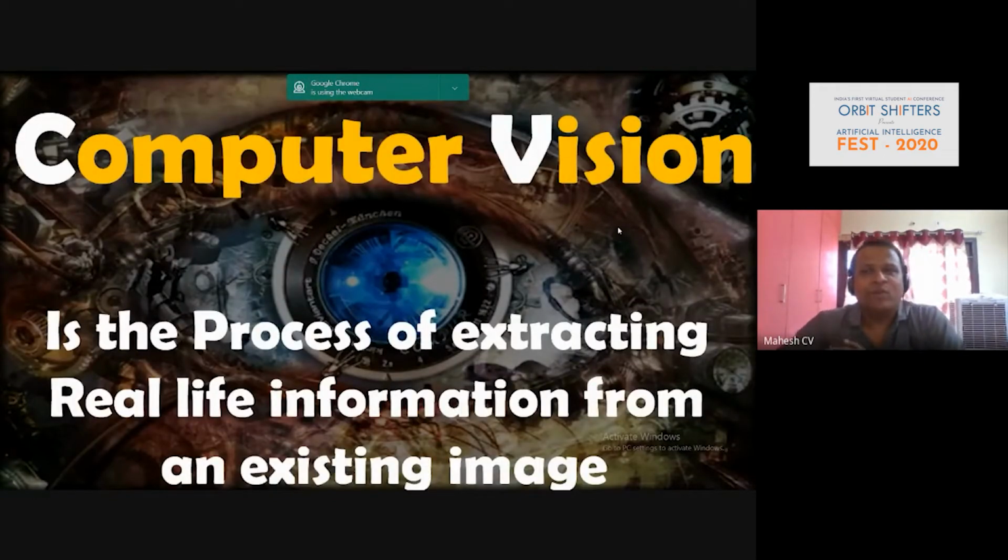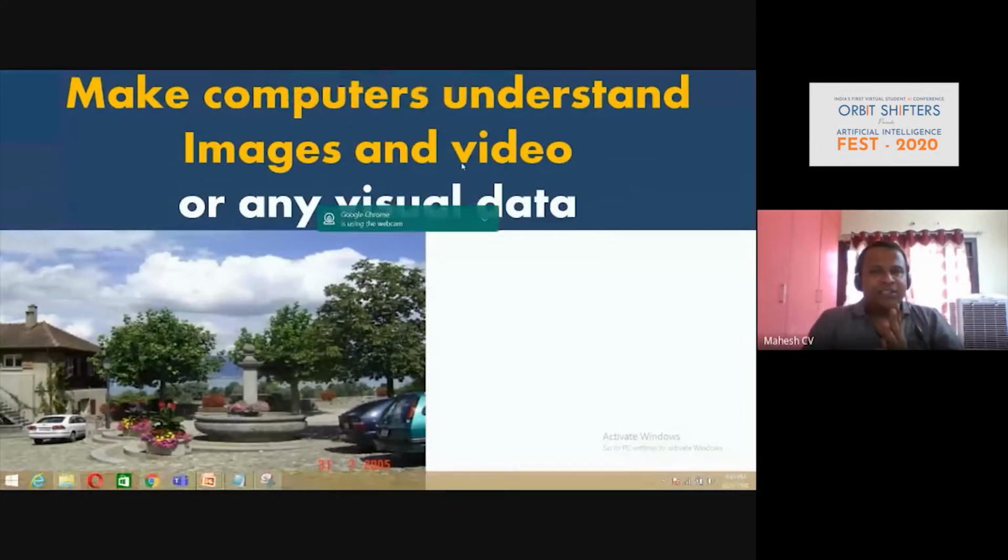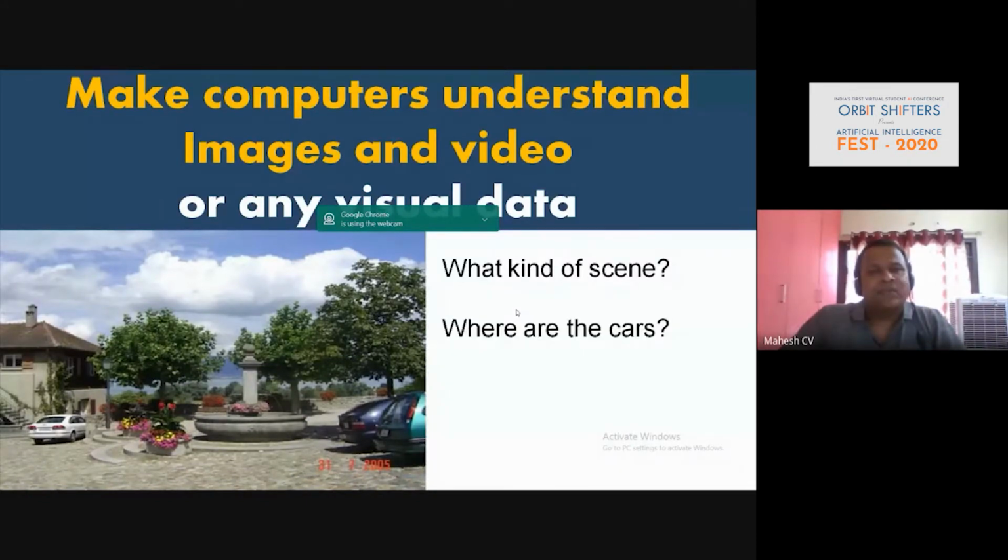Now, what do we mean by computer vision? Computer vision is the process of extracting real-life information from an existing image. In other words, making computers understand images, videos, or any visual data. If you look at the picture, we want to understand how many cars there are, what the size of a particular car is, and what the difference is between this building and that building. This is what we are going to do especially with computer vision. It's more about understanding visual data in particular.